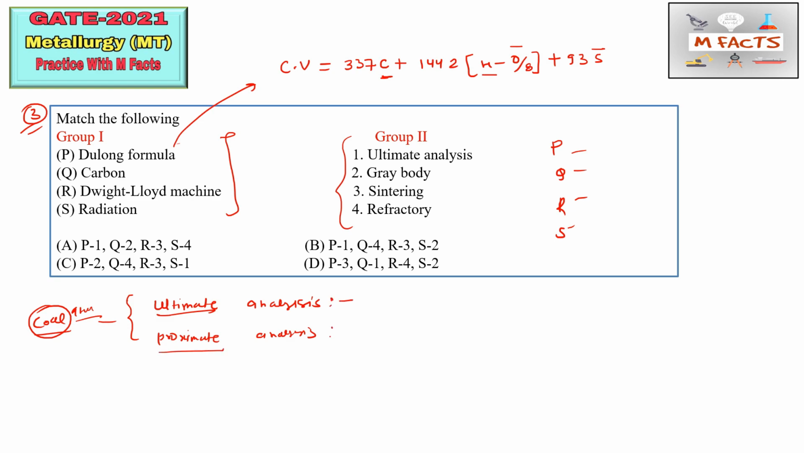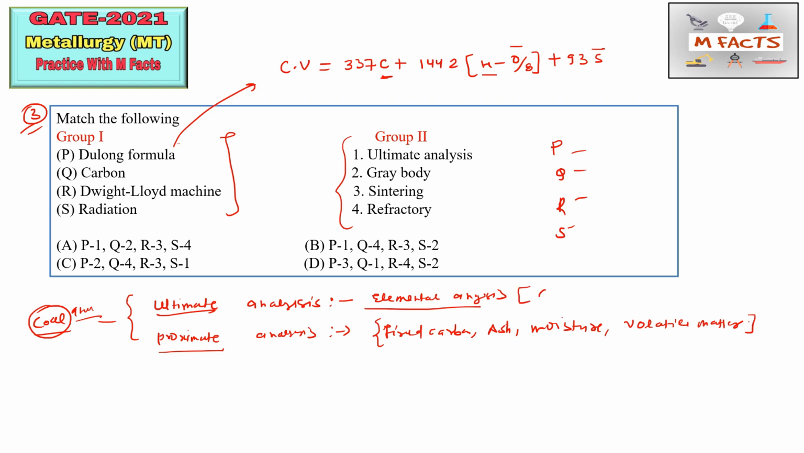This ultimate analysis is basically done for chemical element analysis. So you can say that ultimate analysis is done for elemental analysis, and proximate analysis is done for finding the fixed carbon, ash content, moisture content, and for measuring the volatile matter. So these are the terms which we can measure through proximate analysis. And for elemental analysis, suppose we need to find carbon, hydrogen, sulfur in coal, so we need to do the ultimate analysis.